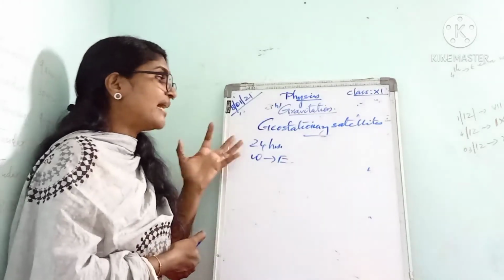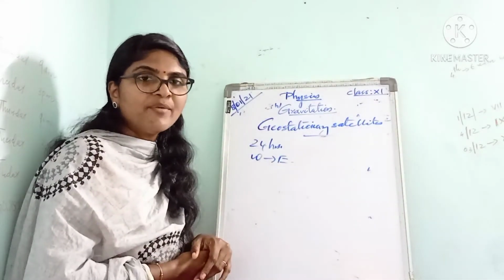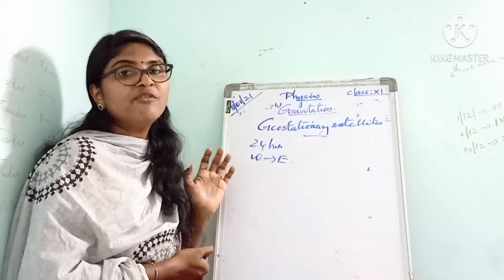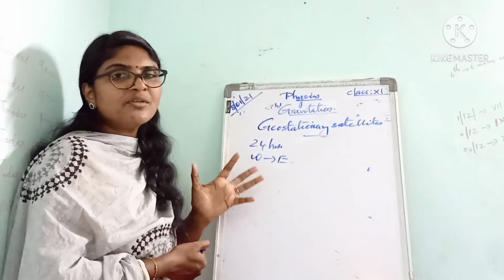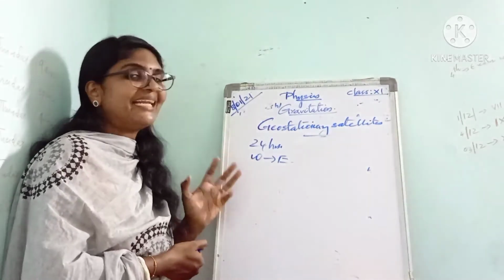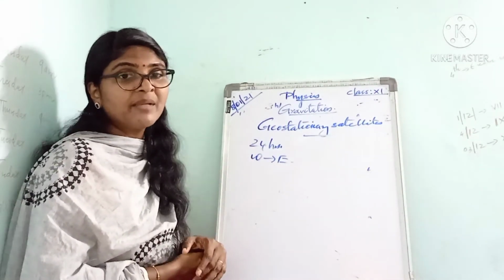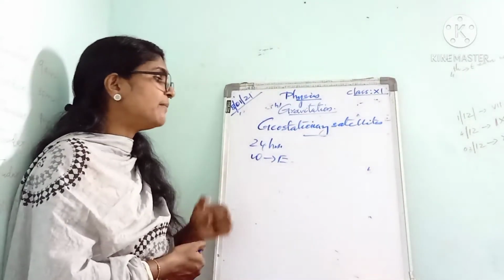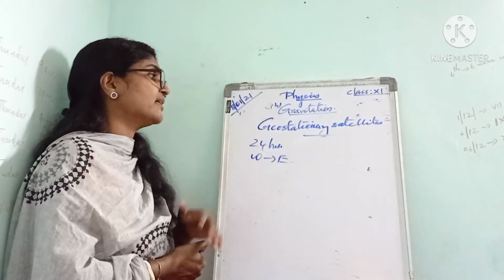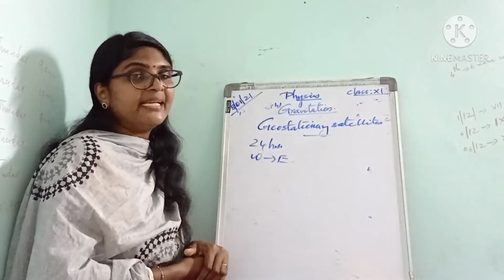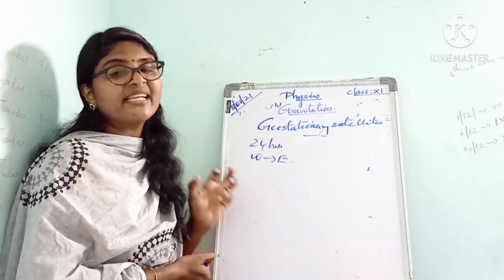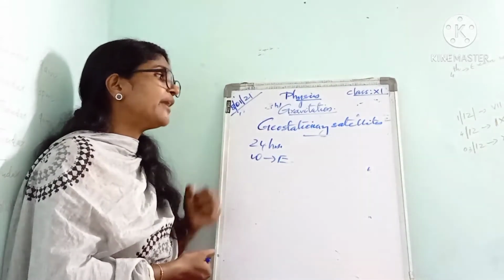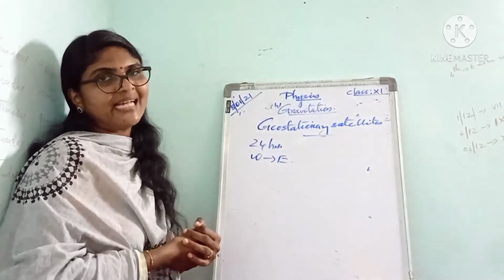The satellites always revolve around the Earth in the equatorial plane with a time period of 24 hours. And also the direction of motion of the satellite is the same as that of Earth, that is from west to east. Due to this, geostationary satellites appear to be stationary with respect to Earth. Okay, all of you got it?